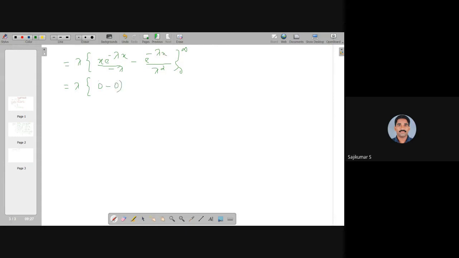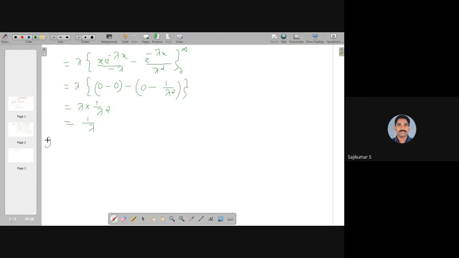So in the upper limit both the answers are zeros, and in the lower limit we are putting x is equal to 0. So the first term becomes 0, and the second term is e raised to 0 by lambda square, and e raised to 0 is 1. So 1 by lambda square. That is the only non-zero term. So we can simplify this as lambda into 1 by lambda square, which gives 1 by lambda.